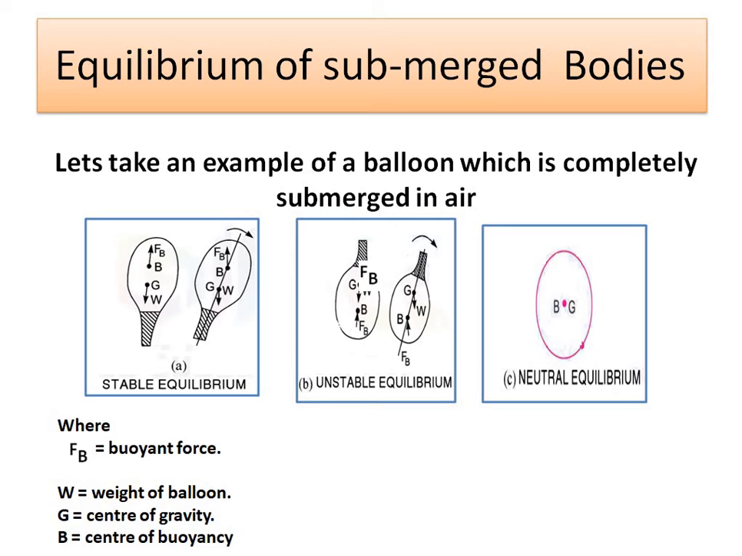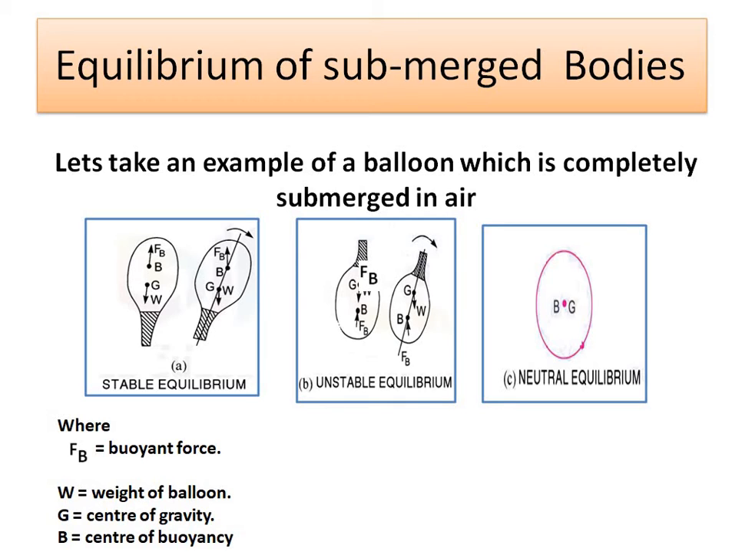For this purpose, we will take one example of a balloon. So for the discussion of equilibrium of submerged bodies, we will take the example of a balloon. Let's take the example of a balloon which is completely submerged in air. It is kept in air. Now, suppose air is filled inside the balloon and the balloon is held vertically in the upward direction. Then FB will act in an upward direction, GW will act in a downward direction.